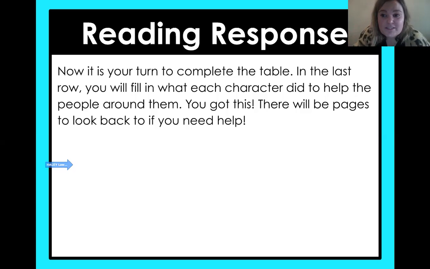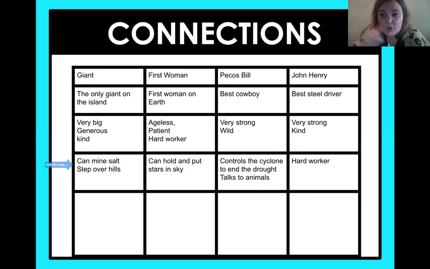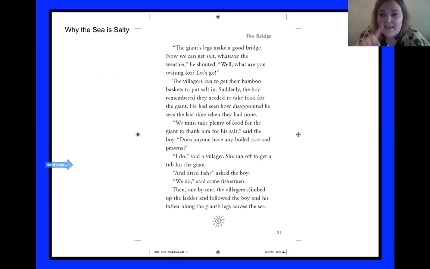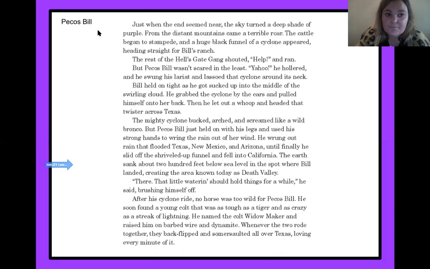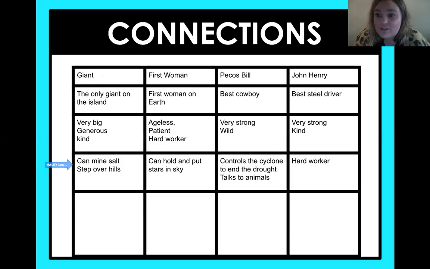So I'm going to attach these pages. So you're going to have the chart to fill out. You're going to have a page with a label up here of each text that tells you what they did to help others. You can do this, fourth graders.